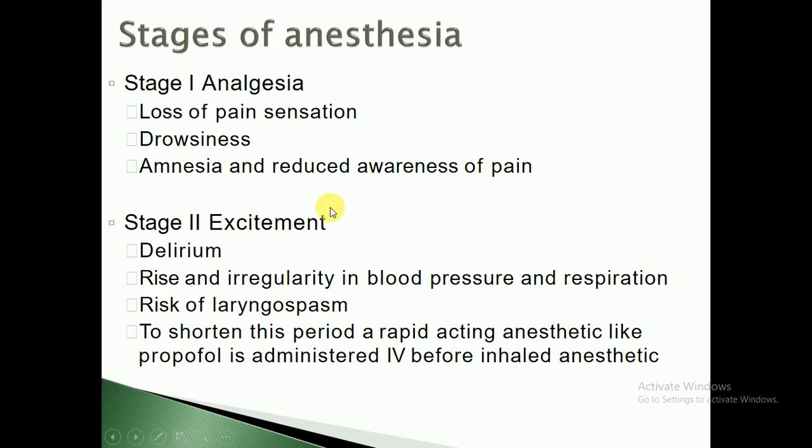Stage 2 is called the stage of excitement. In the stage of excitement there will be a condition like delirium. Delirium is a sudden state of severe confusion and rapid change in the brain's functions. Rise and irregularity in blood pressure and respiration may occur in the stage of excitement. In the third case, there may be a risk of laryngospasm.